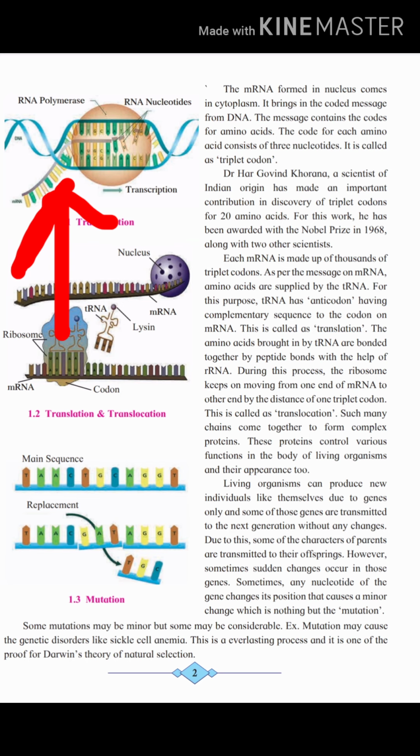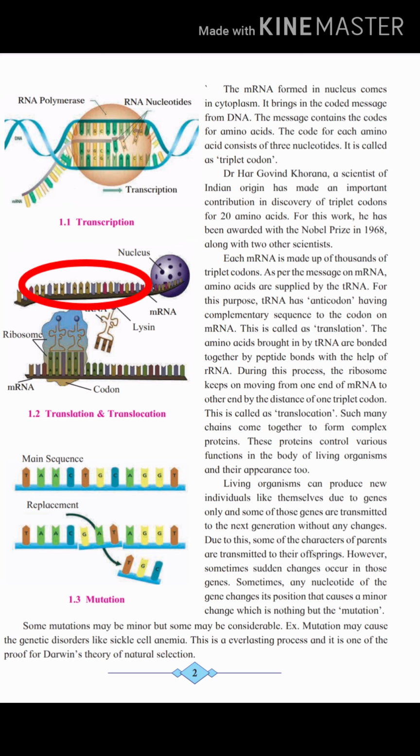Okay, so for A, U will be made, for G, C will be made, and so on. So the long DNA strand is acting as a template, a platform on which the new nucleotides come and get synthesized. It is like a chain that goes on, and after completing this mRNA, which is newly made and complementary to the DNA, it comes out from the nucleus, and the actual protein synthesis process starts in the cytoplasm, which is outside the nucleus.